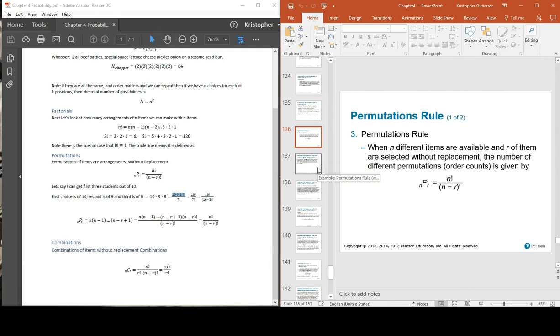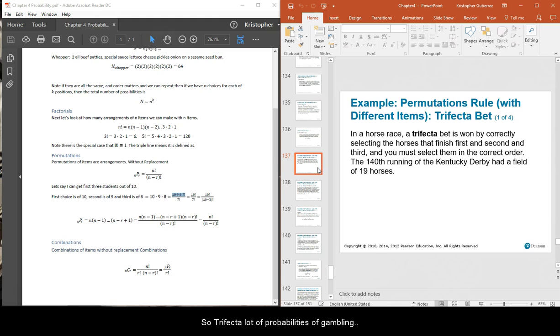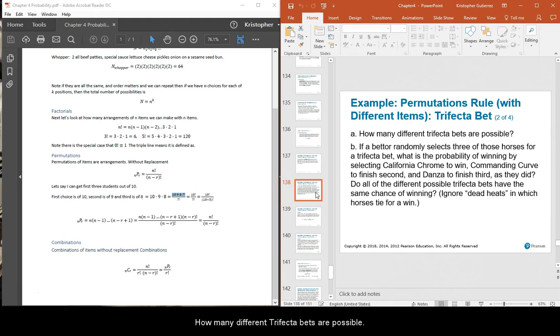All right. So trifecta, a lot of probabilities have gambling benefits. In a horse race, a trifecta is won by correctly selecting the horses that finish first, second, and third, and you must select them in the correct order. The 140th running Kentucky Derby had 19 horses. How many different trifecta bets are possible? If randomly selecting 3 of those horses for a trifecta bet, what is the probability of winning selecting California Chrome to win, Commanding Curve to finish second, and Danza to finish third? I am just going to assume those are horse names. I hope.